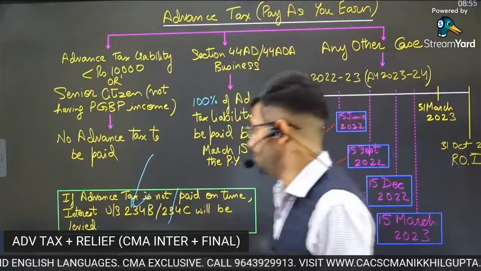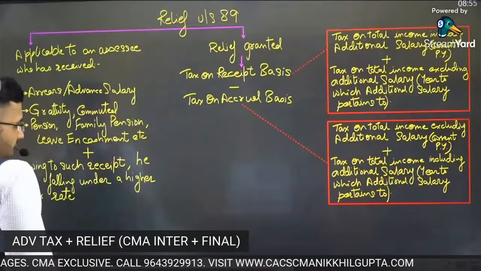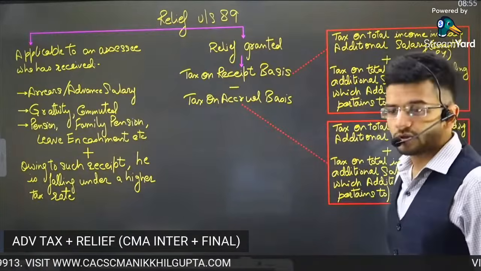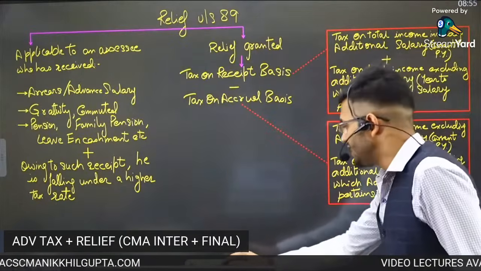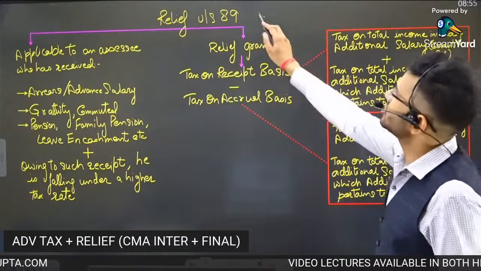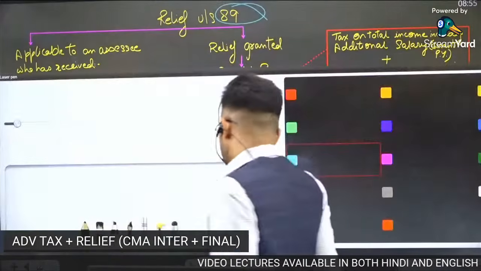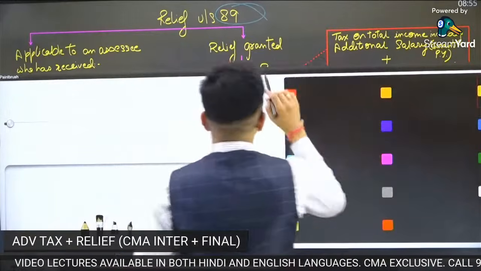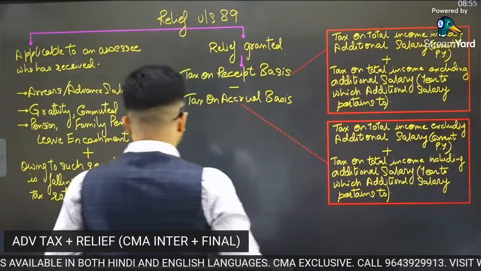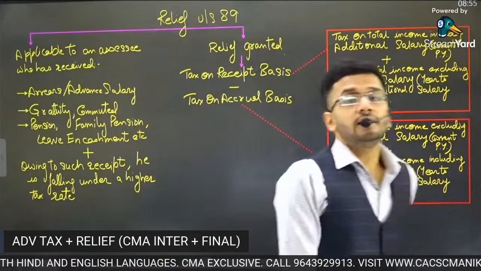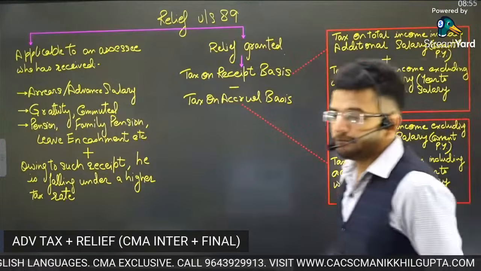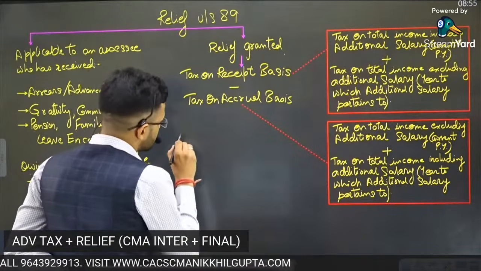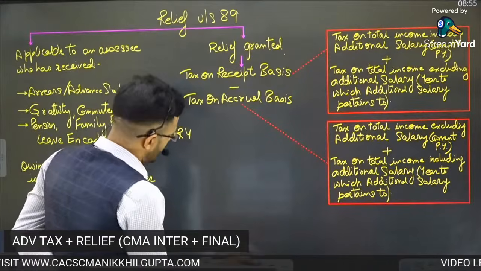Very, very, very important. All right, guys, so the second small topic which we are going to cater to today, the second topic which we wanted to touch base on today was a very small topic, guys: relief under section 89. A very small and very, very easy topic. The name of the topic is relief under section 89. Relief under section 89 is given in certain specific cases. I'll take an example of these cases.